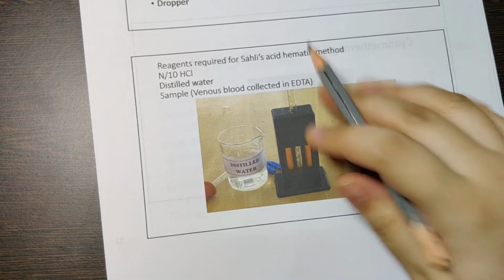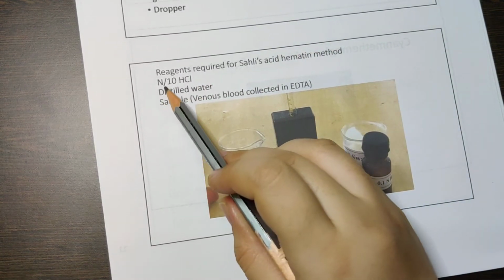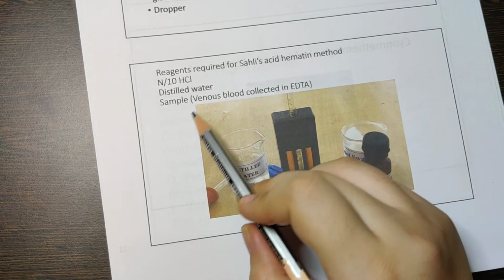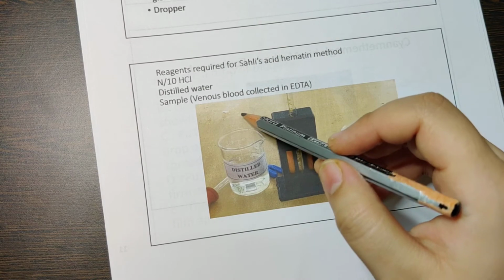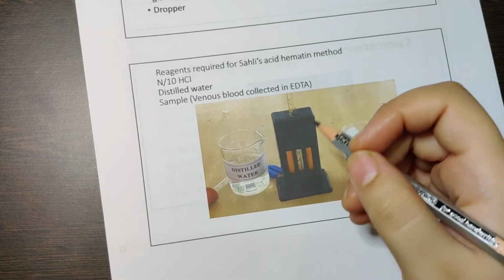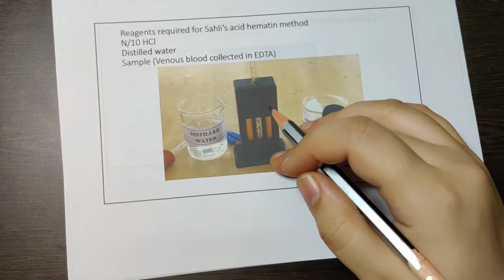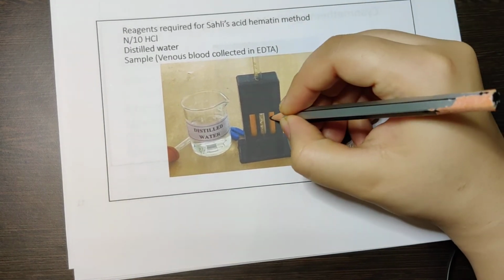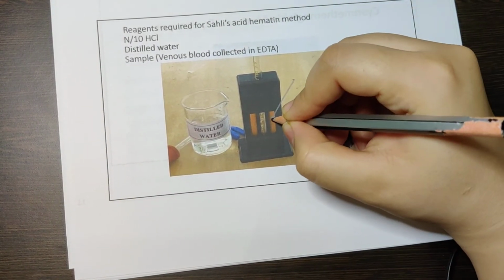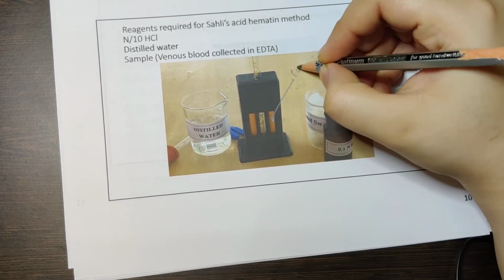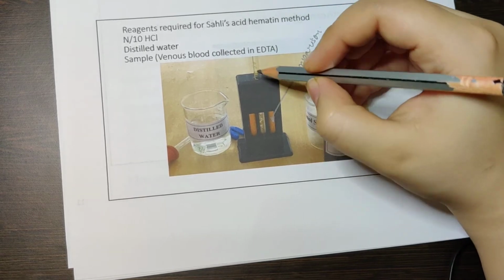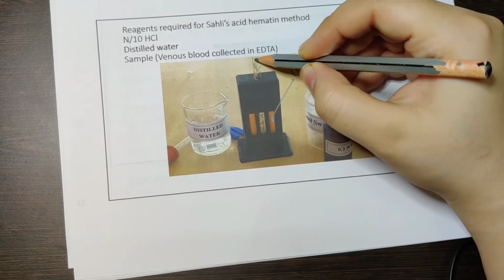The reagents that are used are N/10 HCl, distilled water, and some amount of blood, either patient blood or your own blood if you are going to check. In this, you see this color on the sides? This is for comparison. And in this pipette you will put the blood.